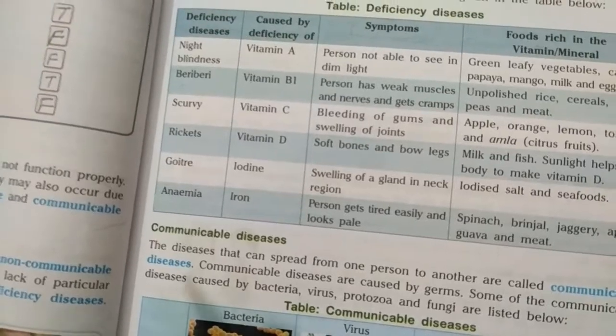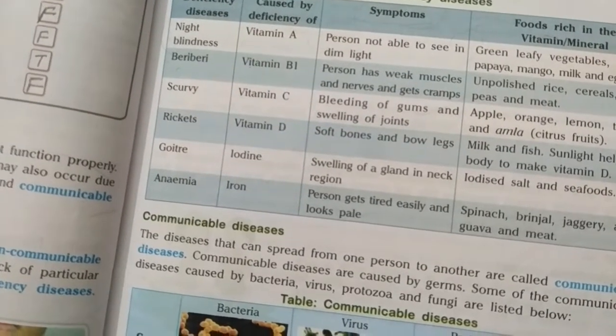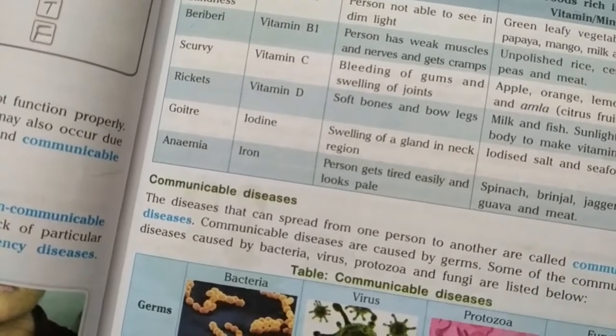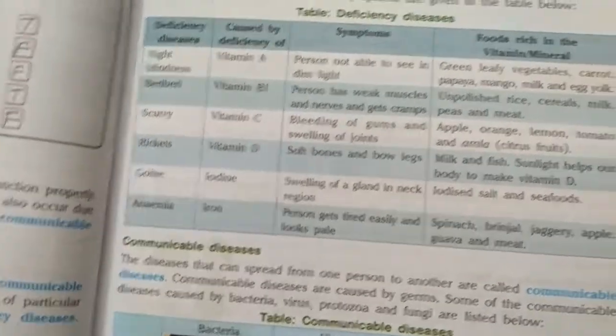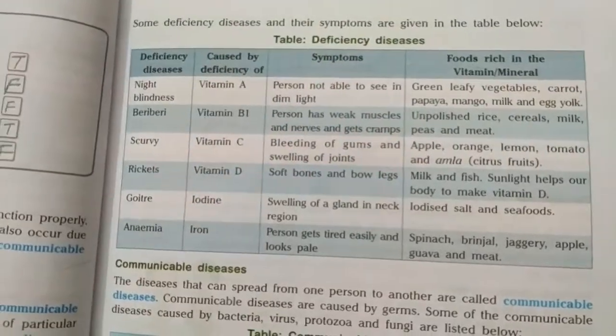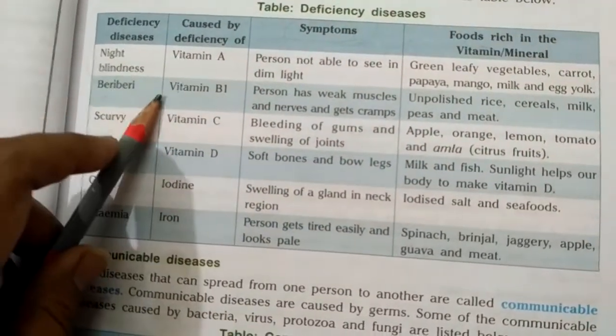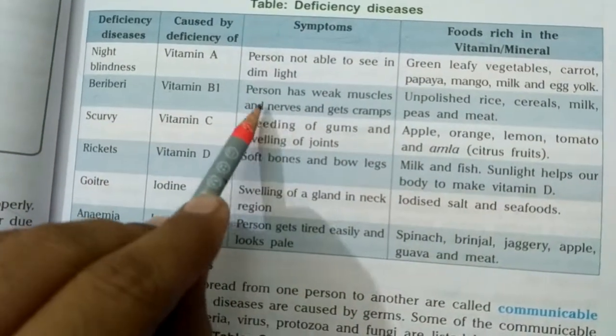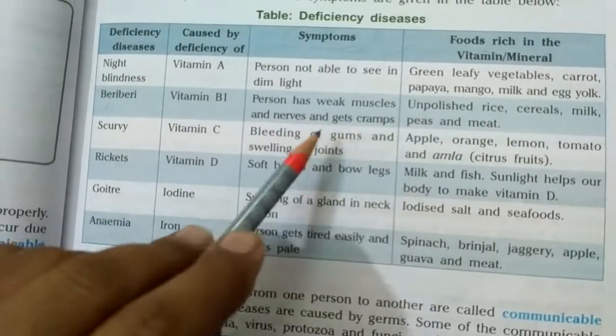Sometimes you are having a stomach ache, so that stomach ache which is happening in your stomach, that is called cramps. In scientific term it is known as cramps. So due to the deficiency of vitamin B1 in the body, this particular disease beriberi with the symptoms like weak muscles and nerves and cramps can occur.